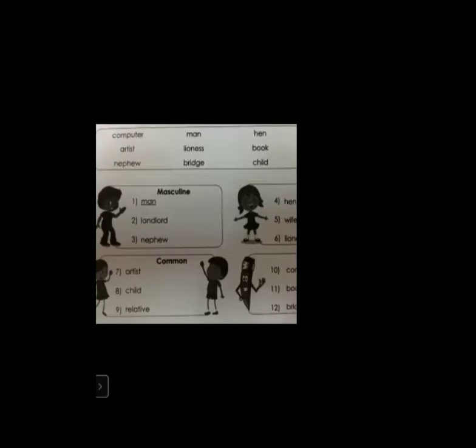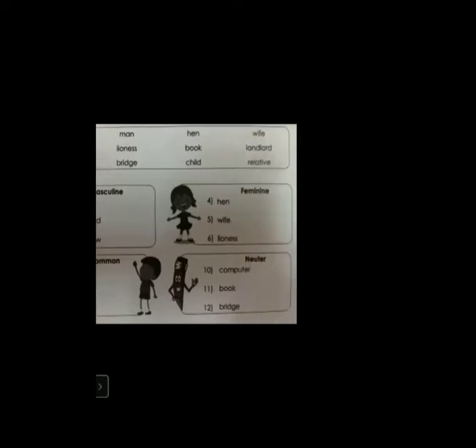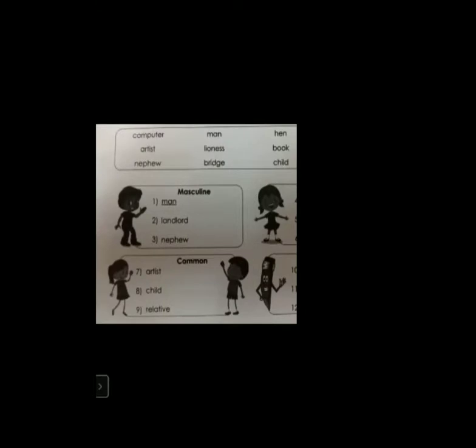Neuter gender. Okay. Now children, we have seen all the 4 types of gender. That is masculine gender, feminine gender, common gender, and neuter gender. So now let us solve an exercise on it. Okay, so just see on the screen. Now children, here you can see some words up.